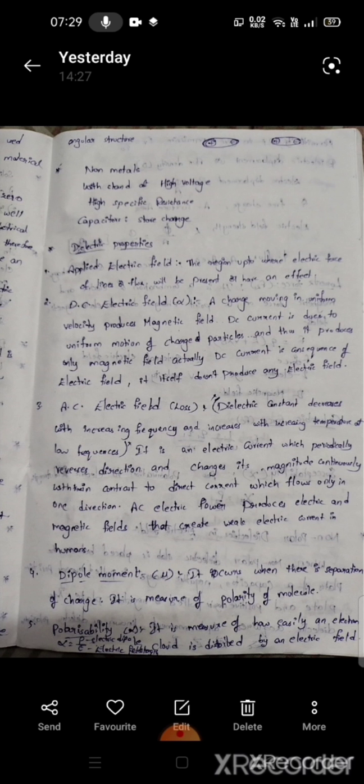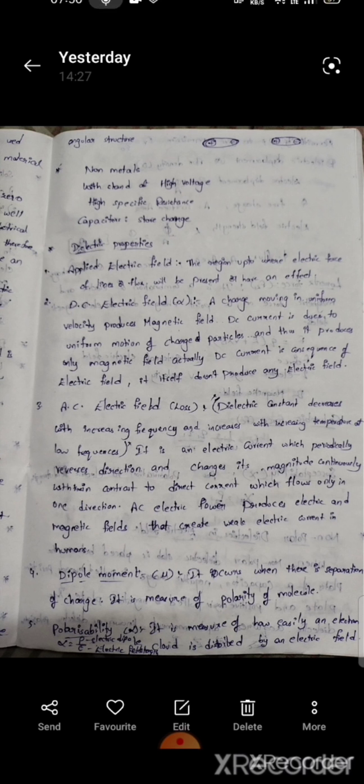Applied electric field means the electric lines of force which will be present or have an effect in an area is called the applied electric field. DC electric field: a charge moving with uniform velocity produces a magnetic field. DC current is due to uniform motion of charged particles, and thus it produces only a magnetic field. Actually, DC current is a consequence of an electric field. It itself does not produce any electric field.